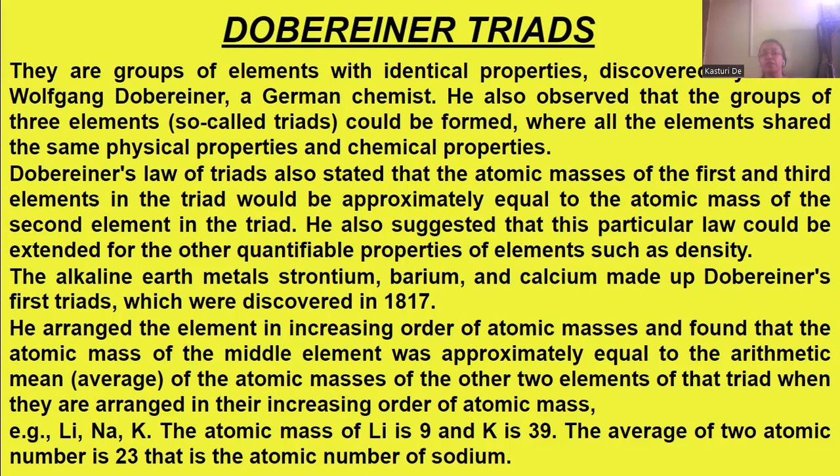For example, take lithium, sodium, and potassium. The atomic mass of lithium is 9, and potassium is 39. The average of the two is 23, which is equal to the atomic mass of sodium. So this formed a triad: lithium, sodium, and potassium.